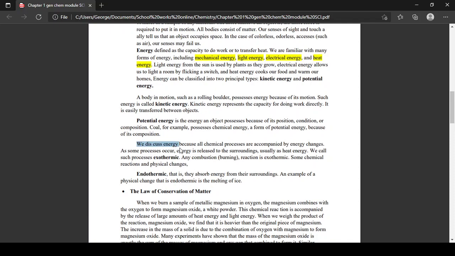Next, we discuss energy because all chemical processes are accompanied by energy changes. As some processes occur, energy is released to the surroundings, usually as heat energy. We call such processes exothermic. Any combustion or burning reaction is exothermic. Some chemical reactions and physical changes. And next, we have endothermic. Endothermic processes absorb energy from their surroundings. An example of a physical change that is endothermic is the melting of ice.